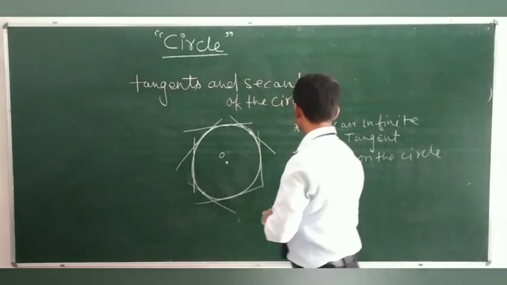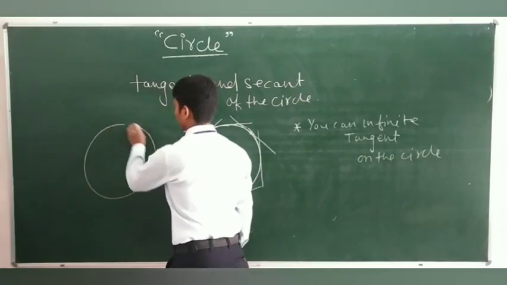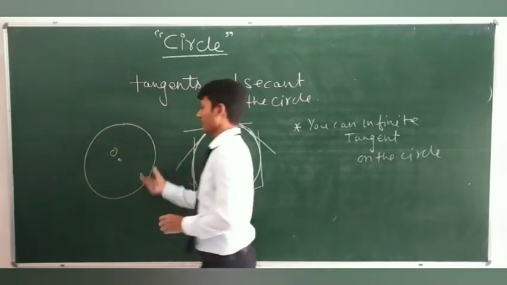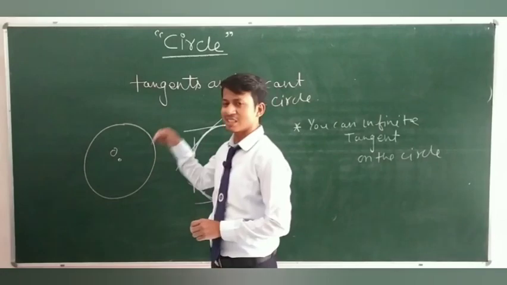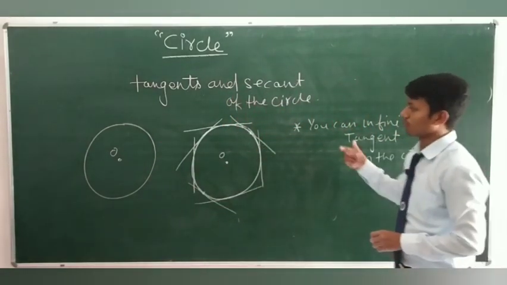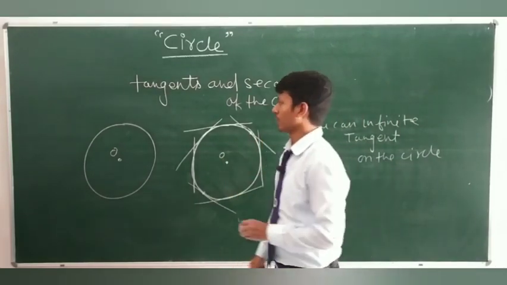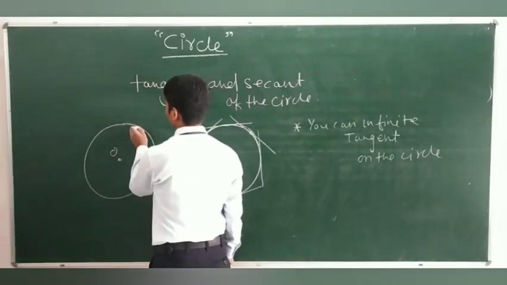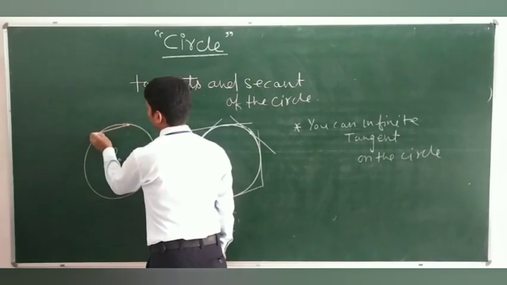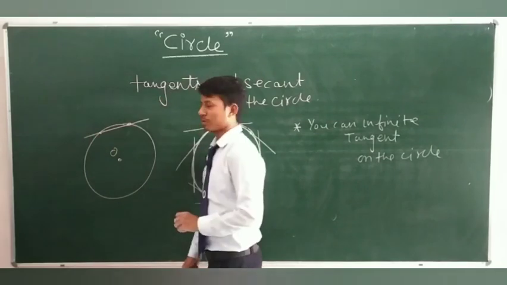Next thing is what? If I ask you, tell me how many tangents you can draw inside the circle. Can you tell me? If I try it, suppose I take this, this is not a tangent.